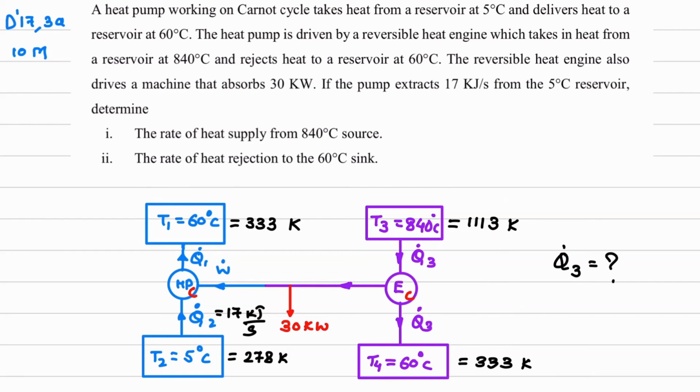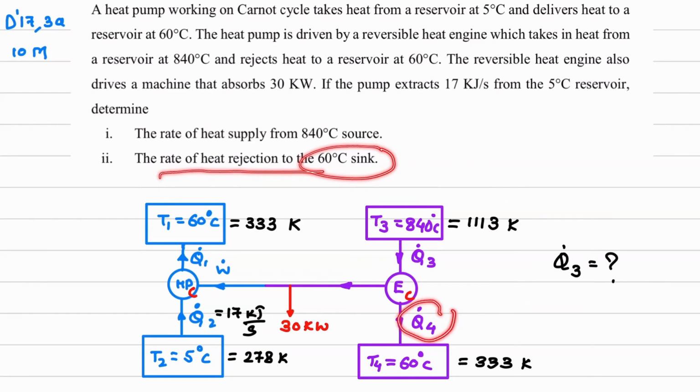Second question, the rate of heat rejection to 60 degree Celsius sink. Now think what will be this answer. Please comment on this. Rate of heat rejection to 60 degree Celsius sink. What do we have to calculate? Yes, this bottom side will be Q4, right? This will be Q4. So tell me what we have to find. The rate of heat rejection to 60 degree Celsius sink. So it will be what?